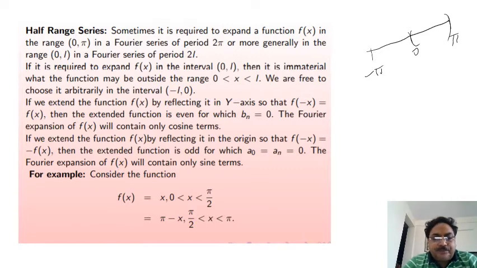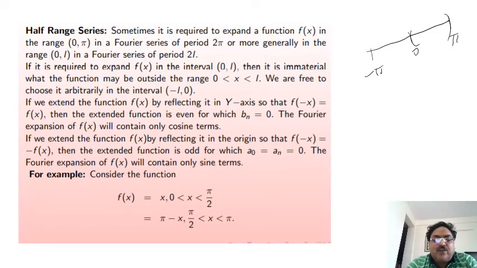So f(x) in the range 0 to π in a Fourier series of period 2π, or more generally in the range 0 to L. In general, you can take the range 0 to L. If you take the range -L to L, the half range is from 0 to L in a Fourier series of period 2L.